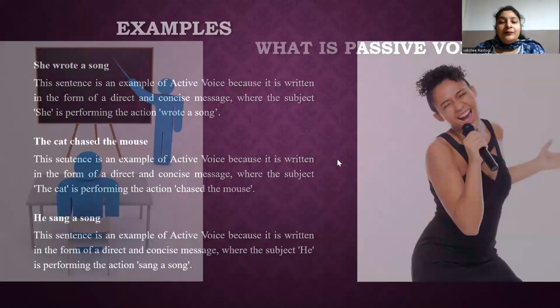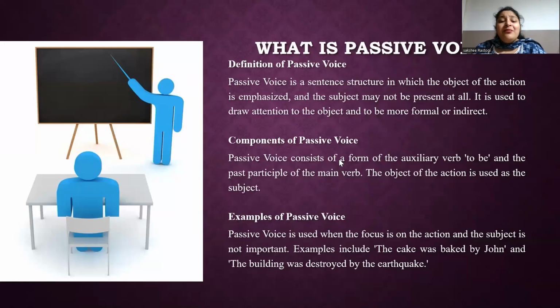Now go further. What is passive voice? So passive voice is also a grammatical construction in which the subject of a sentence receives the action described by the verb rather than performing it. In other words, the subject is acted upon by the verb rather than acting itself.